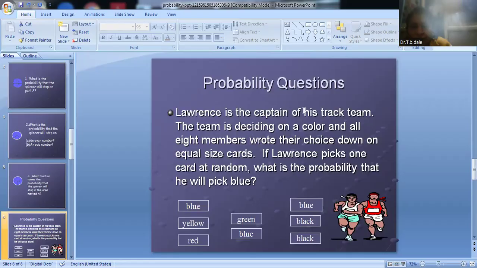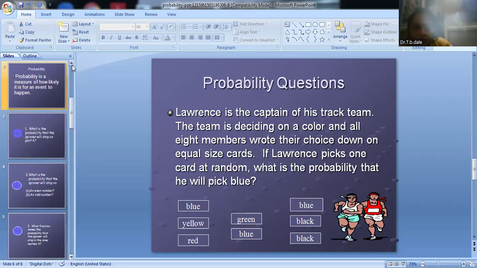Therefore, the probability questions. Lawrence is the captain of his track team. The team is deciding on a color and all 8 members wrote their choices down on equal size cards. If Lawrence picked one card at random, what is the probability that he will pick blue? The options on the color are blue, yellow, red, green, blue, blue, black, and black. This is an example of the probability.